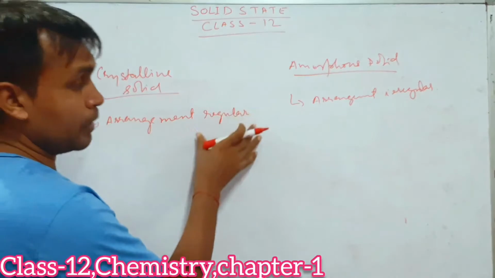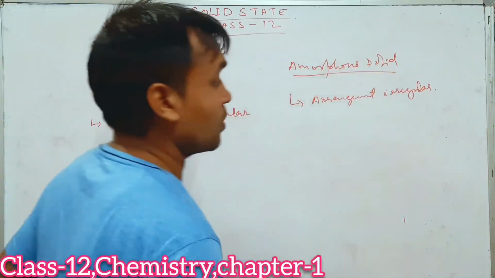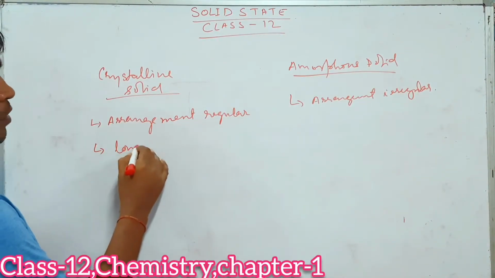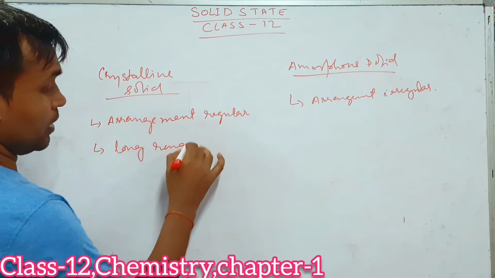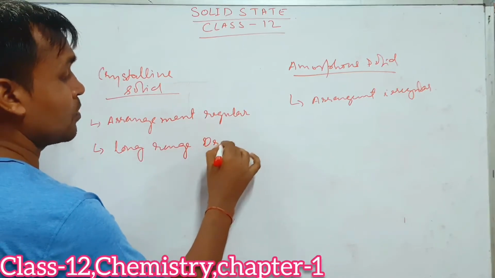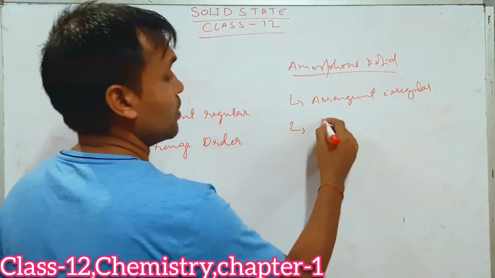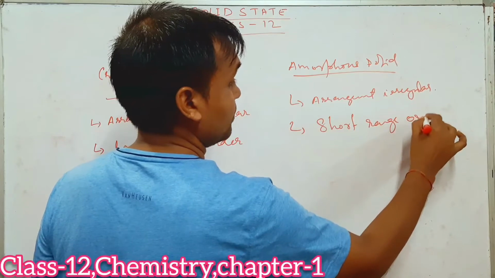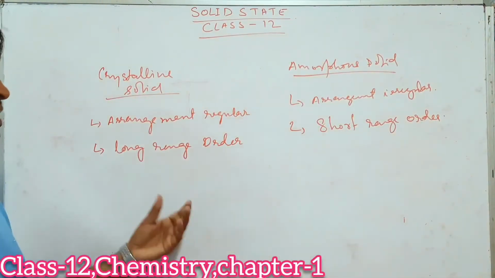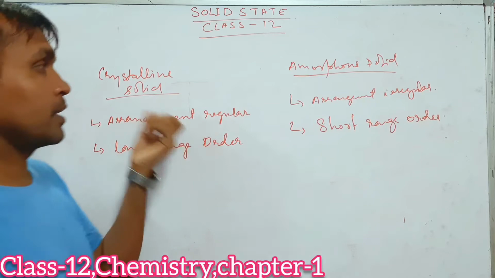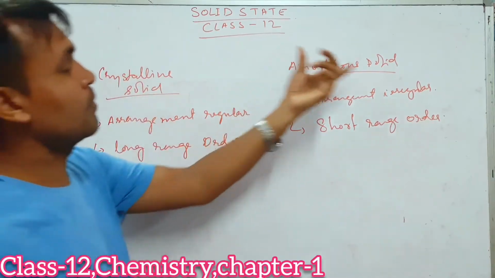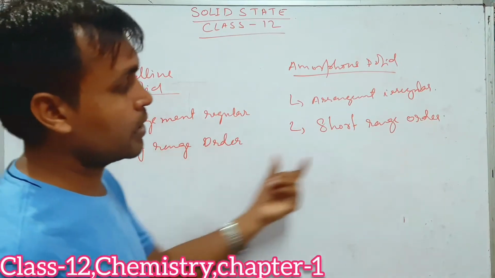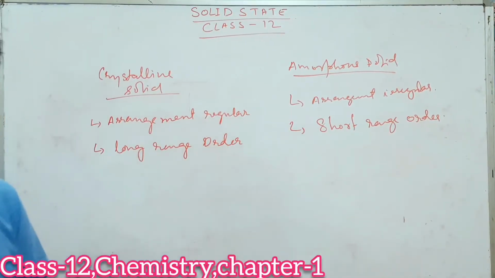Second point, crystalline solids follow long range order, whereas amorphous solids have short range order. Got it? So these 2 points, I hope it is clear. Arrangement is regular in crystalline solid and irregular in amorphous solid. Here it has long range order, here short range order. Got it, dear students?